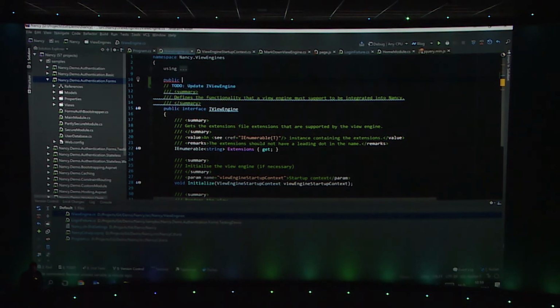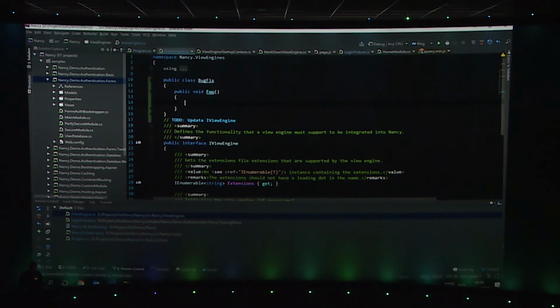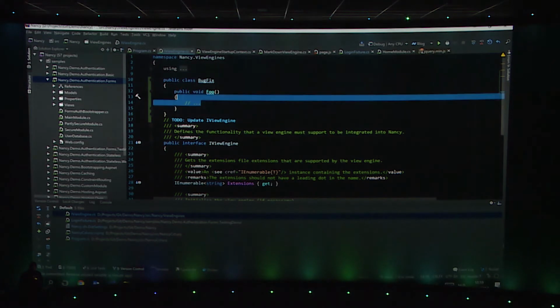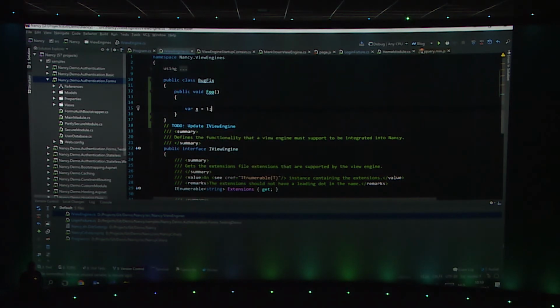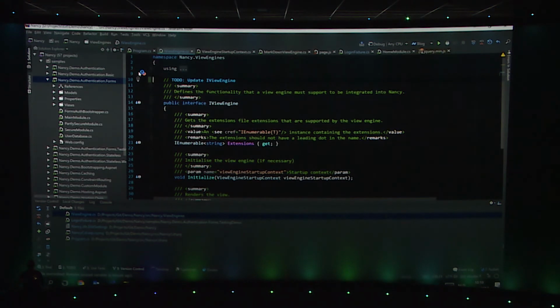So imagine we start writing a new class called BugFix, and my BugFix will contain a public void Foo, and there is some code in there, and I save it, and then I remove this thing and say, okay, var x equals 1, and so on. And wonder, after all, I come at work, the train did its thing, and I arrive at work, and all of a sudden, my colleague who expected I would be there 1 hour earlier says, look, we have this other bug, can you please start working on that one immediately? You panic, and you go like, okay, everything that I was doing on the train, I'll get rid of it, either by rolling back Git history or whatever. I save and I start working on this new thing.